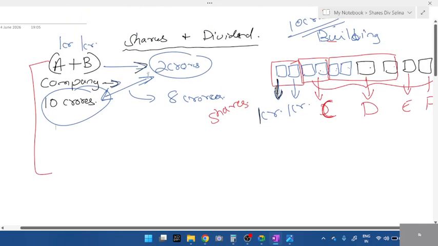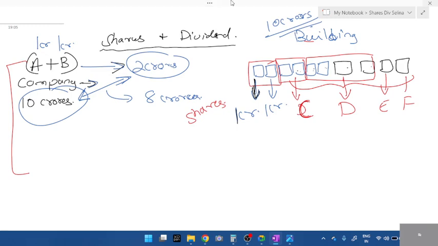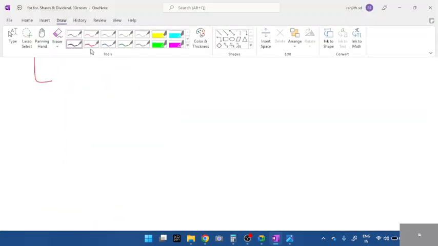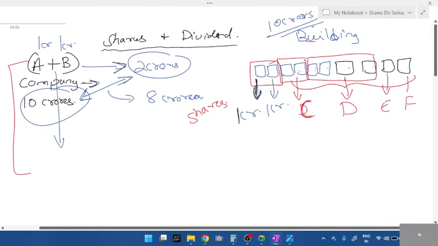See, once again, I'll just repeat. A and B want to start a company. The entire cost price of the company or the building, students, basically like a building, is 10 crores. They didn't have enough investment, and the idea was A and B's. So A and B decided, let us construct a building. The building will include a ground, a swimming pool, then what else? A theater. Lots of things. This idea was given by A and B.